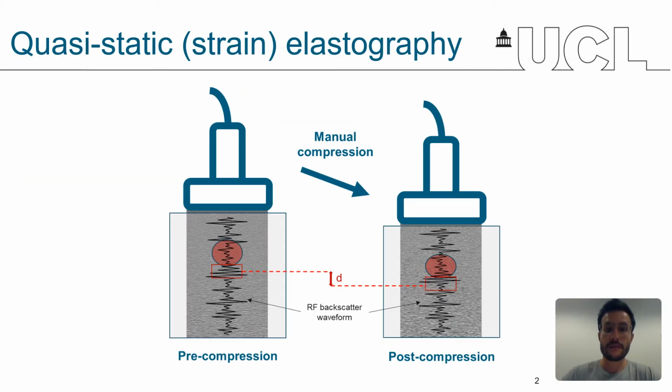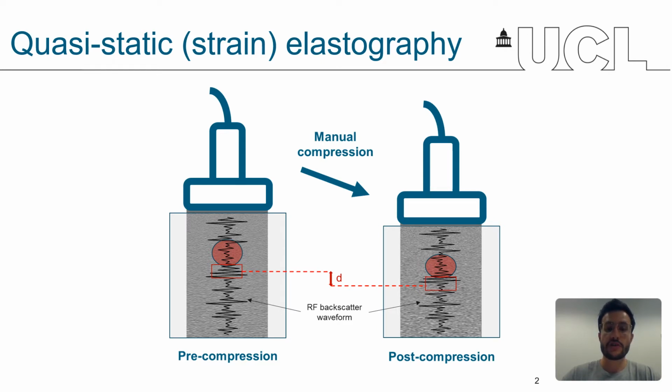Quasi-static elastography, which is also known as strain imaging, is a technique that has been developed to image and evaluate tissue stiffness. This is done by considering the relative displacement between a pair of images before and after applying a force on the tissue. This force can either be an internal compression, such as a vascular pulsation, or an external force, just by pushing the probe on the patient's body, as shown here in this diagram.